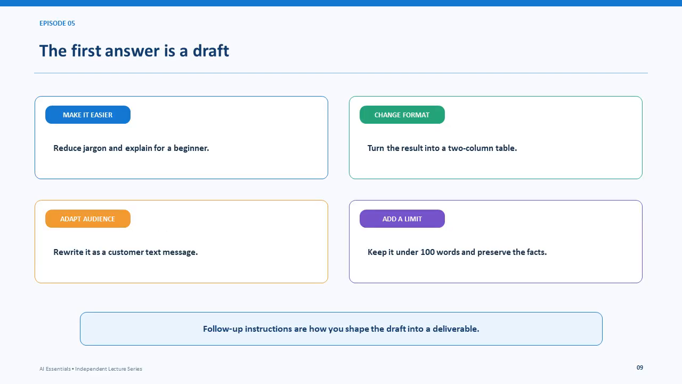The first answer is a draft that can be shaped through follow-up instructions. You might ask for simpler language, change the paragraph into a 3-column table, rewrite it as a customer text message, or impose a word limit while preserving the facts. These follow-ups do not signal failure. They convert general material into a deliverable suited to a specific use.